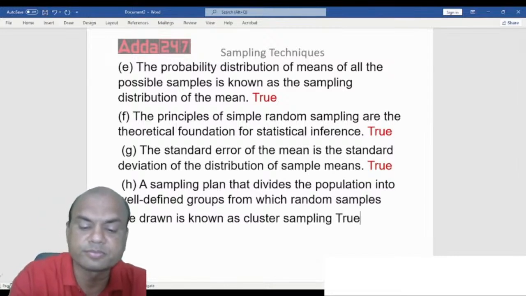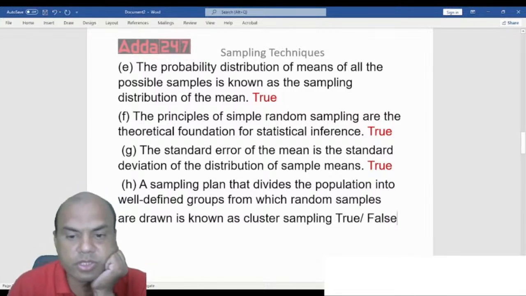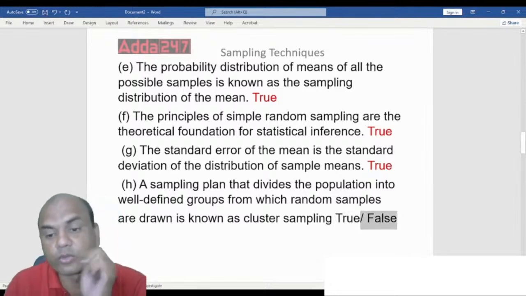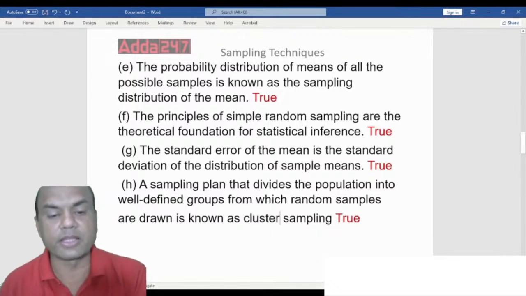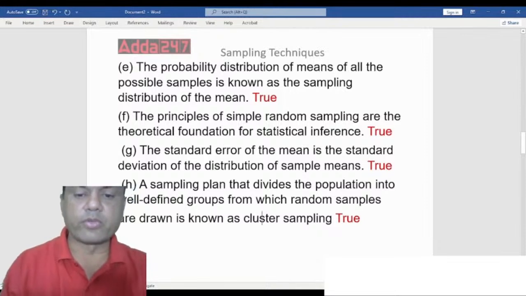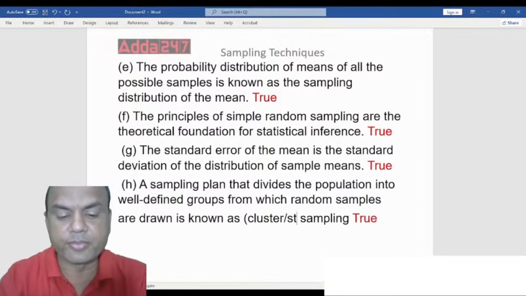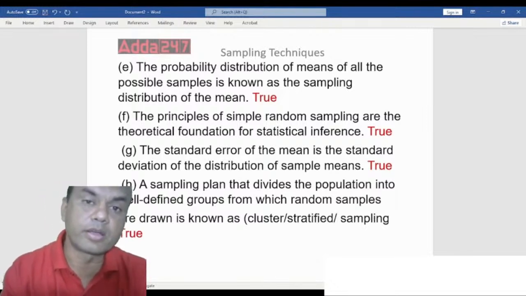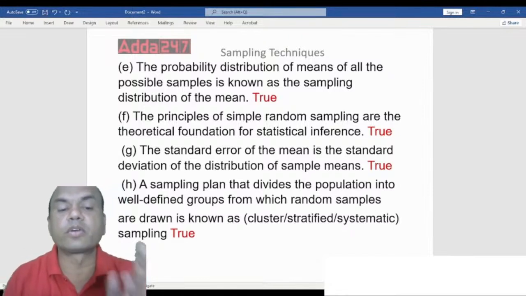True or false? Is it true or false over here, everyone? It is true. See here, I'll tell you one point. Even if this answer would have been, instead of cluster, stratified, or systematic, then also the answer would have been correct.